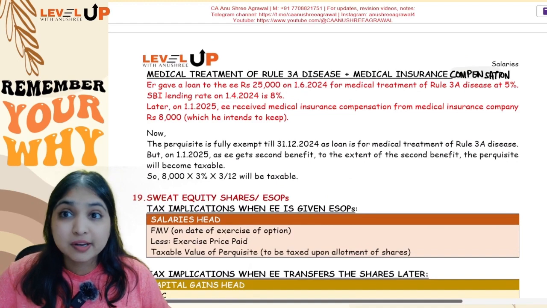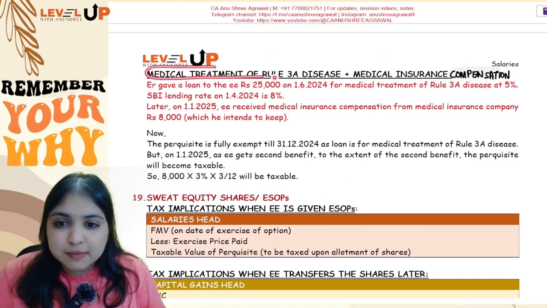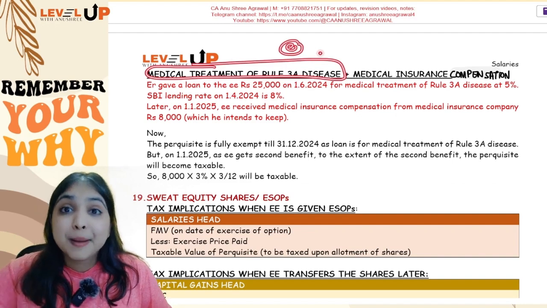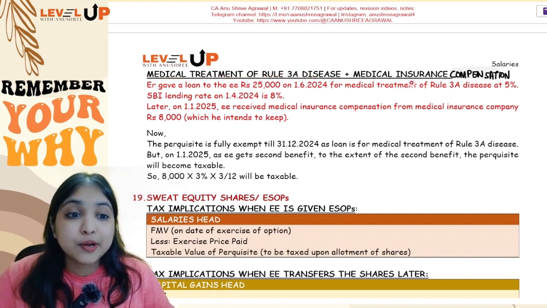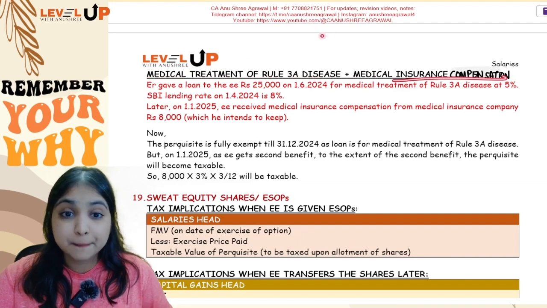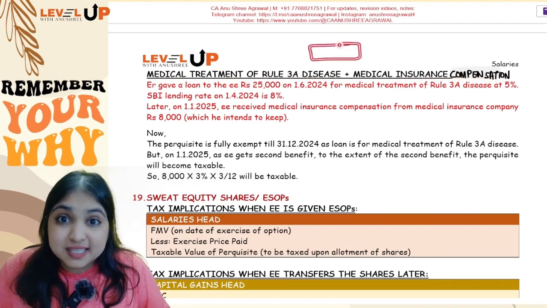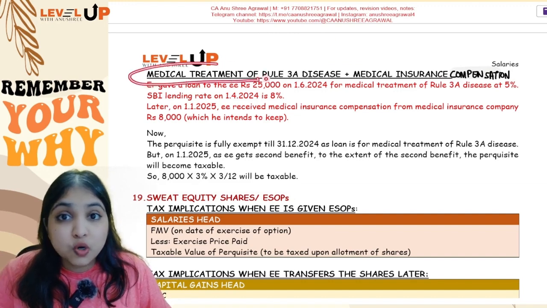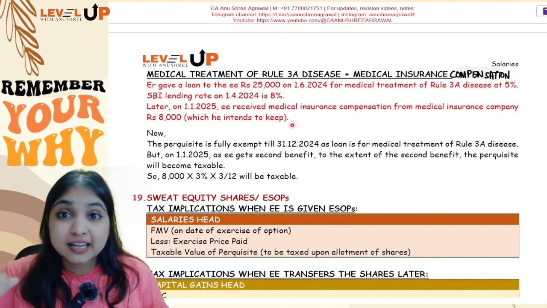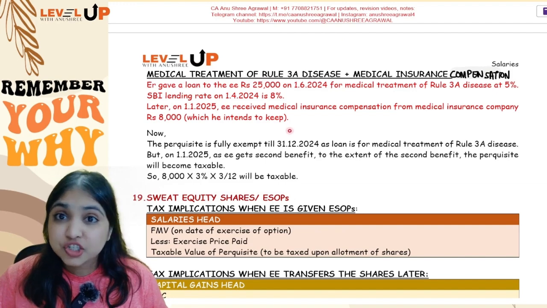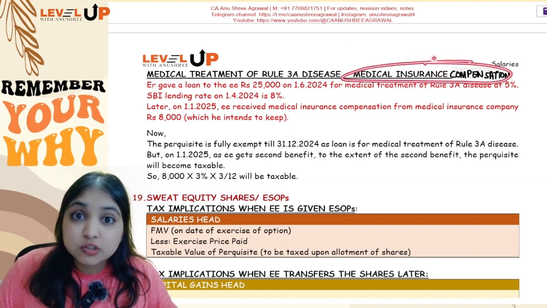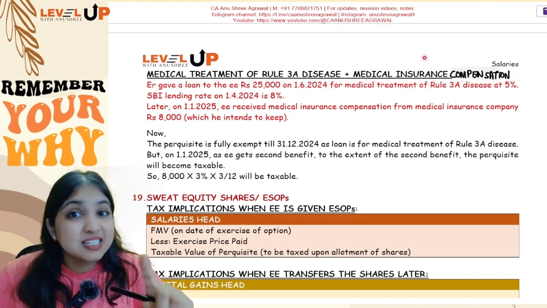What if the employer has given a loan for medical treatment of a Rule 3A disease? Okay, which means it is going to be an exempt perquisite. But for that same medical treatment, the employee is also getting medical insurance compensation. So for the same disease, the employee got two benefits, guys. He first got a loan from the employer at a concessional rate of interest. Then for the same disease, he got medical insurance compensation also. So two benefits he got for the same disease.